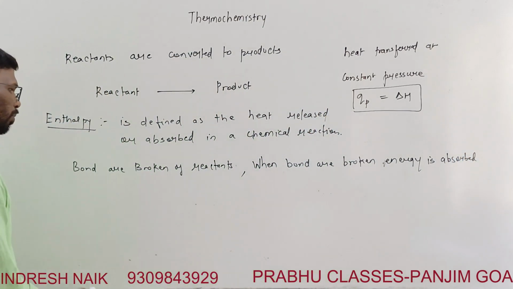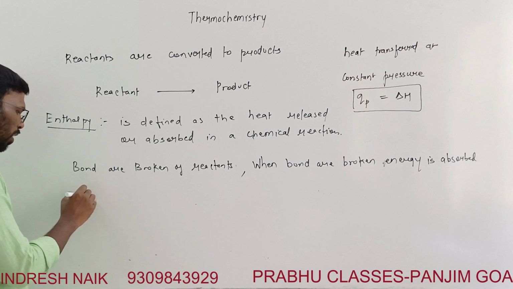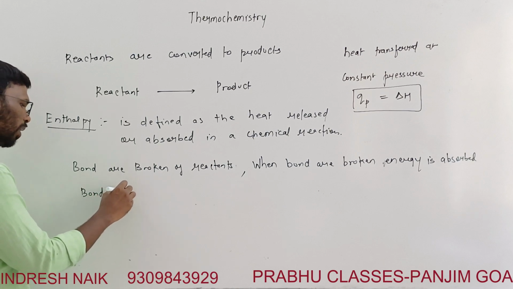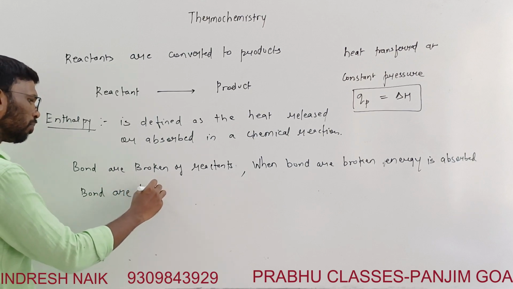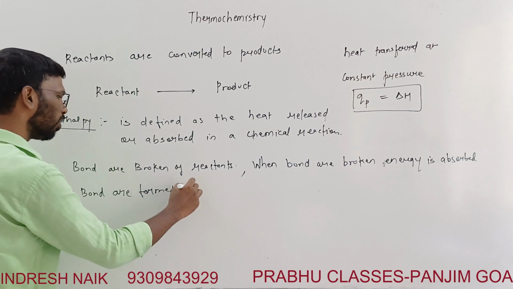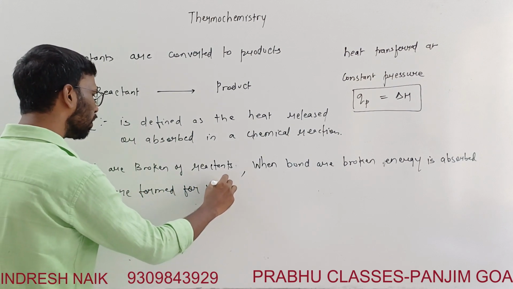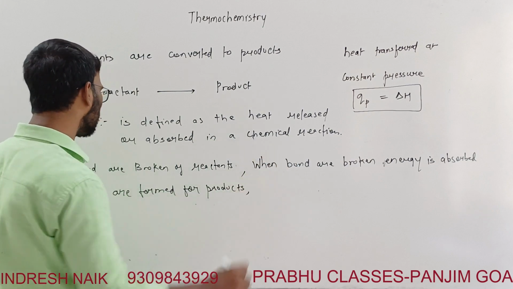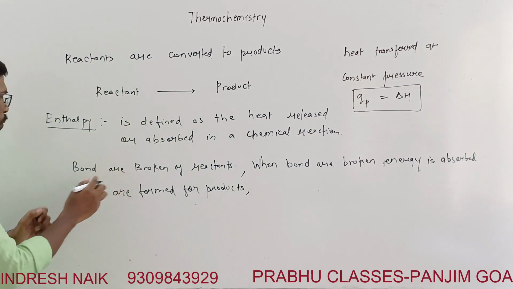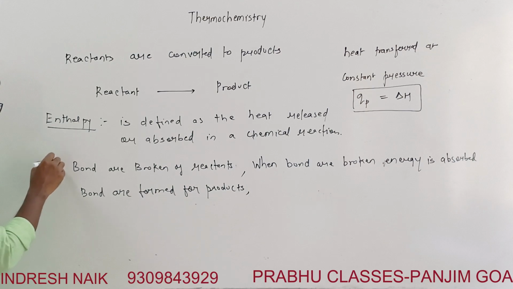Right? And bonds are formed for products. On the product side, new bonds are formed. So what I write is old bonds are broken in reactants, right?